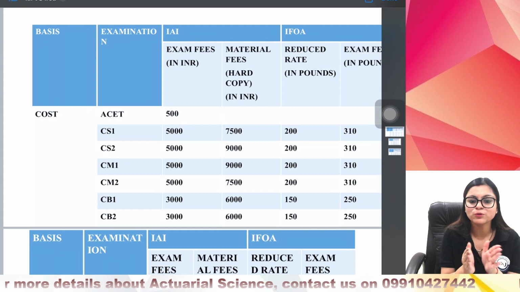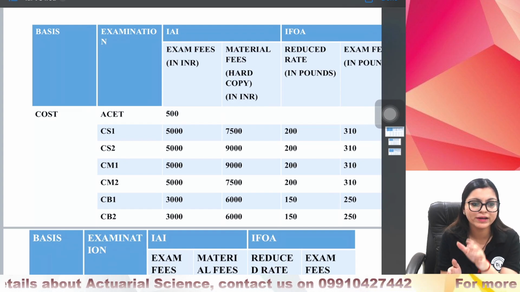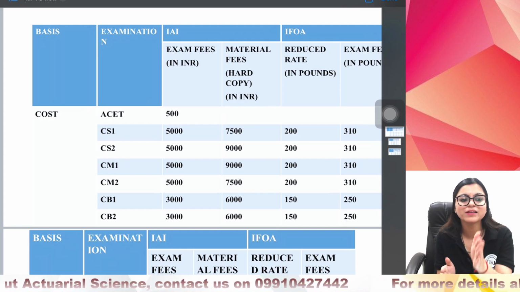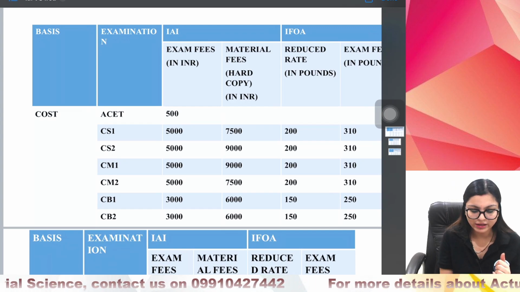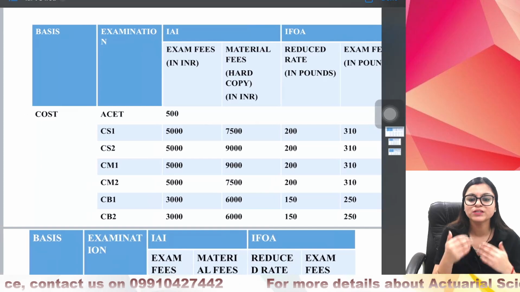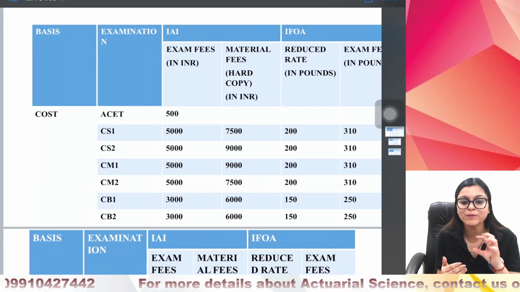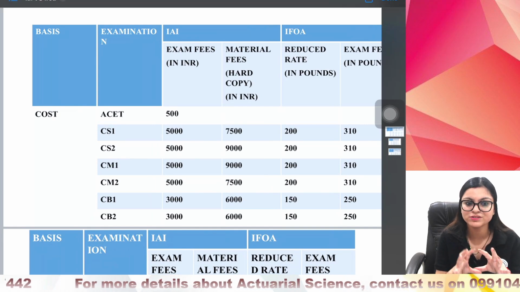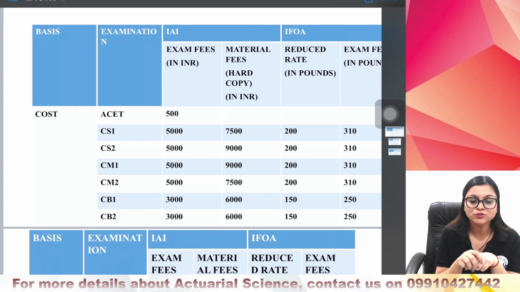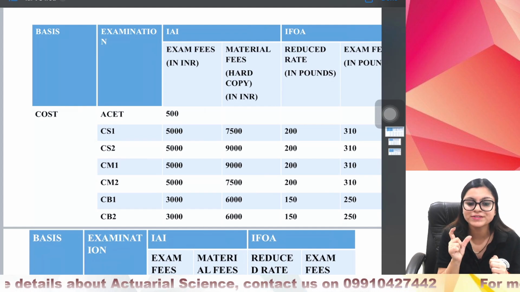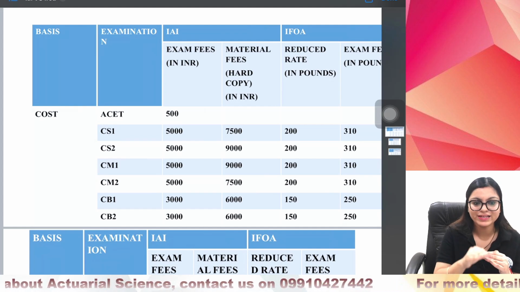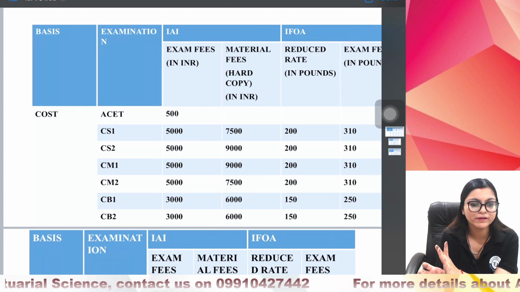So if you total the fees that you need to pay to II, that is the total of your exam fees plus your material fees. Now in IFoA again the fees is there, but the fees is different based on your eligibility criteria. Your income eligibility is a criterion that distinguishes between the fees that you pay. So if you fall under this reduced rate criteria, you are eligible for less fees compared to if you're not falling under reduced rate criteria.